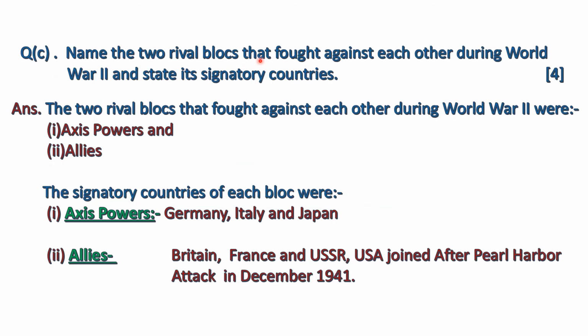Name the two rival blocs that fought against each other during World War II and state its signatory countries. The two rival blocs that fought against each other during World War II were the Axis powers and the Allies. Let us see the signatory countries of each bloc. Axis powers consisted of Germany, Italy and Japan. Allies: Britain, France and USSR. USA joined later, after the Pearl Harbor attack in December 1941.